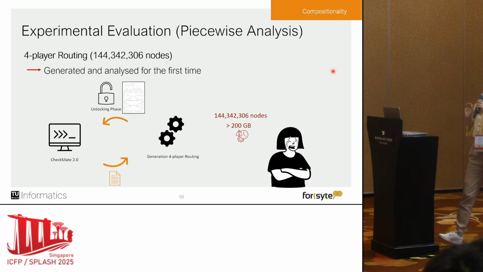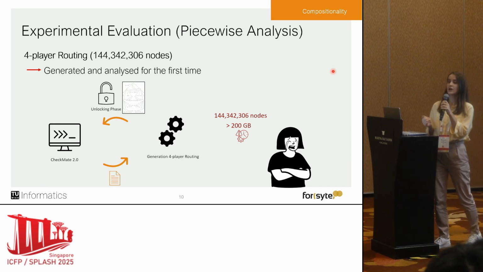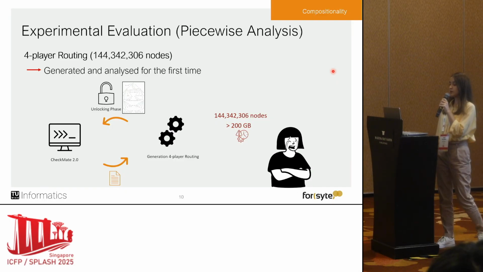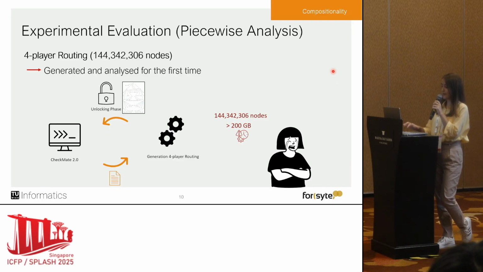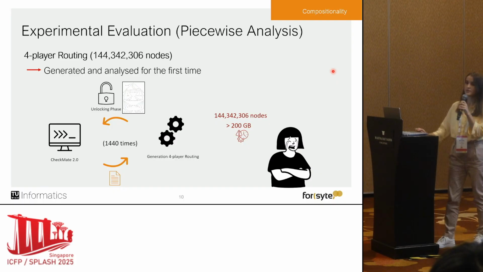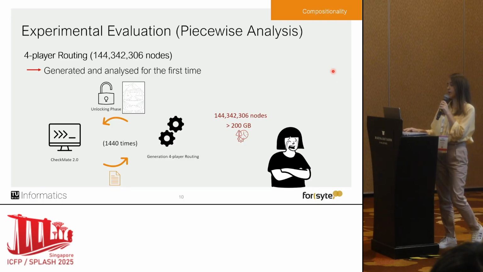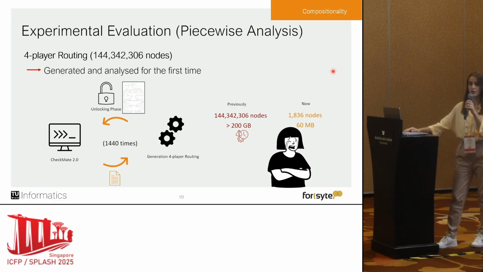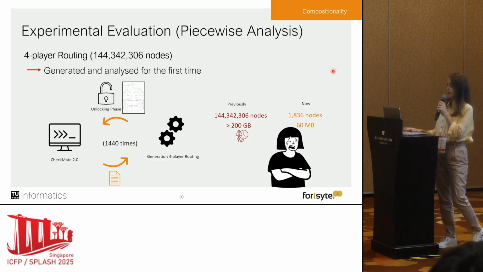After we have the relevant information extracted from the result of the analysis, we can discard the subtree itself, and as you can imagine, the extracted information is way smaller than the subtree itself. We do this quite a lot of times, and in fact more than 1,400 times, and in this manner we are now able to generate this benchmark, and since it is relatively small, we can also analyze it quite quickly.